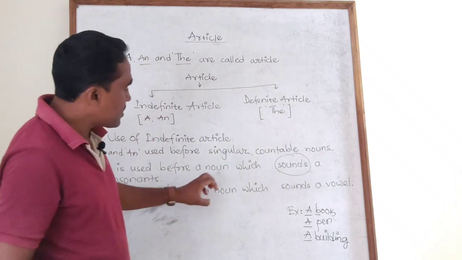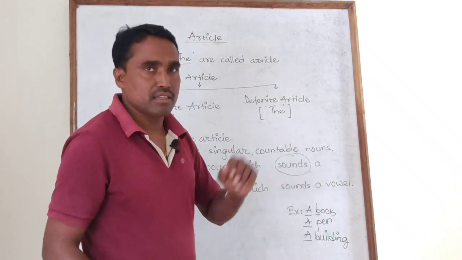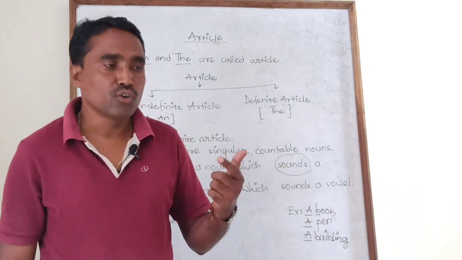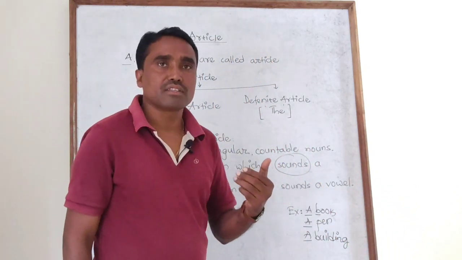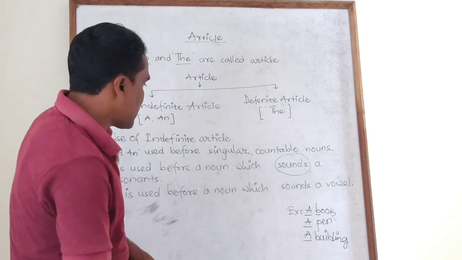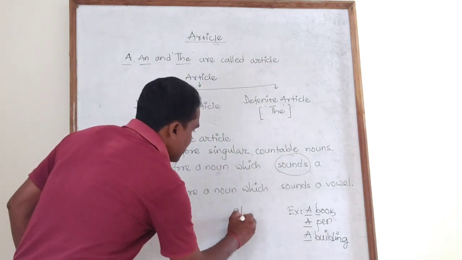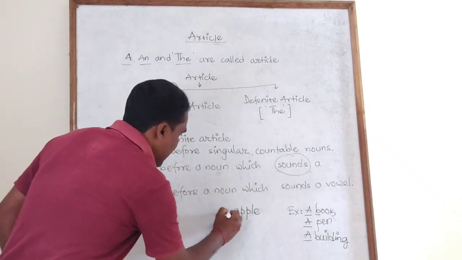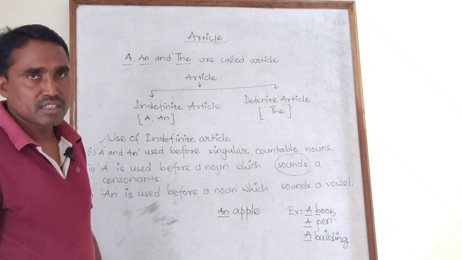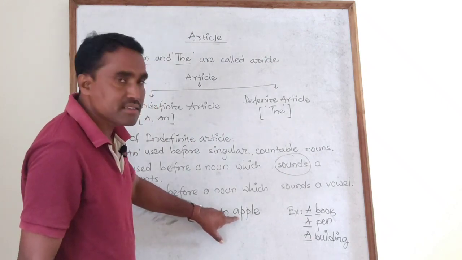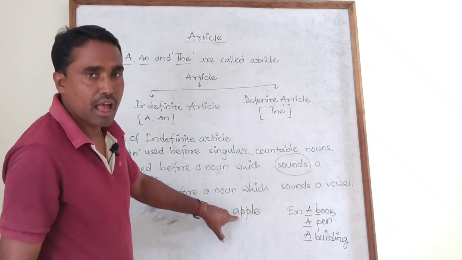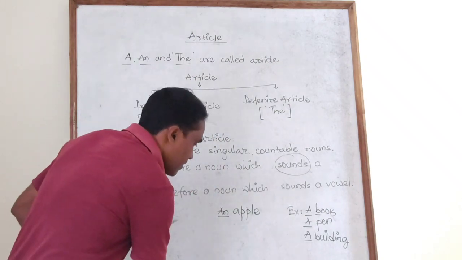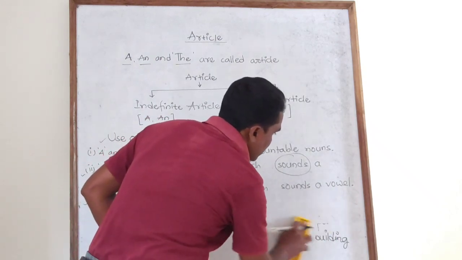The next point is the third one. An is used before a noun which sounds a vowel. As you know that A, E, I, O and U are the vowels. For example, if I start with something like apple, I need to use here an apple, is it? Because the sound is a vowel, a. If I take one more here, just a minute.